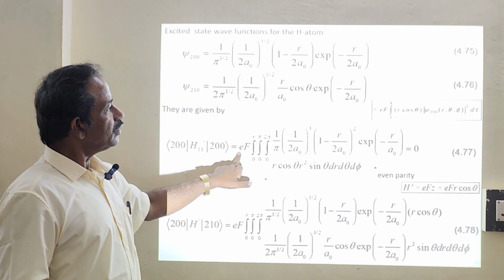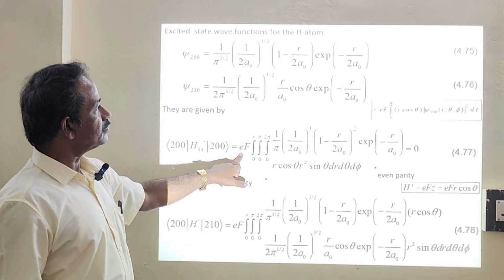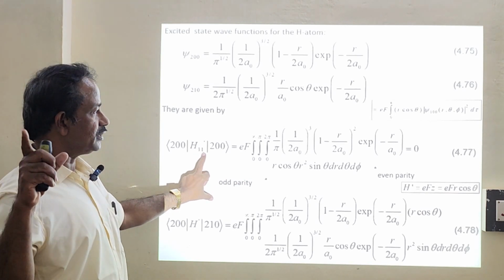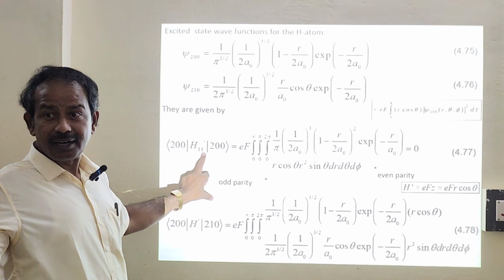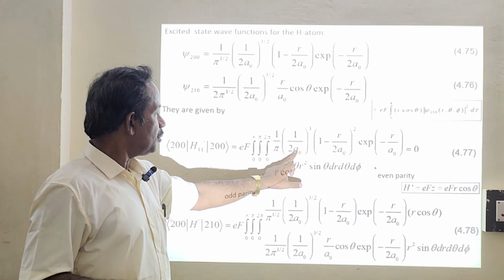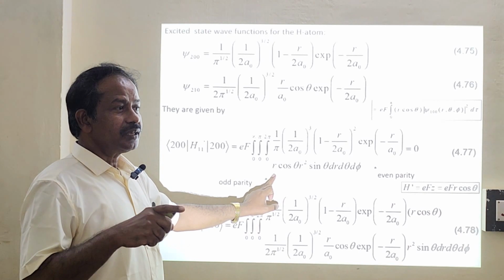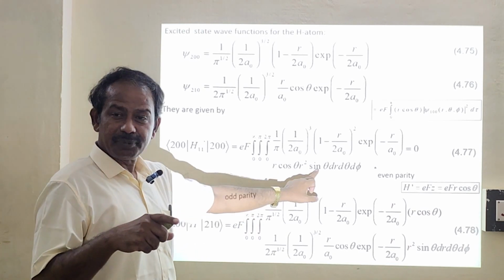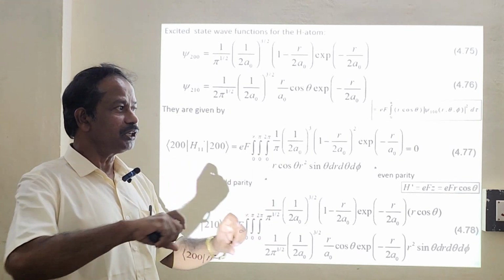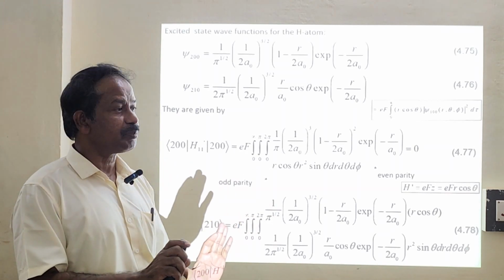So as usual, you just pull eE out. Your H prime will be eE r cos theta, correct? So psi star multiplied by eE r cos theta multiplied by sin theta. And as I said, r cos theta you can pull out. It's a multiplicative factor, it's not an operator.